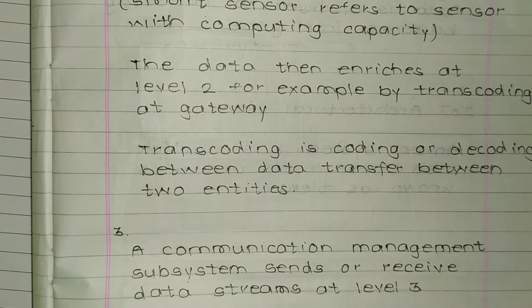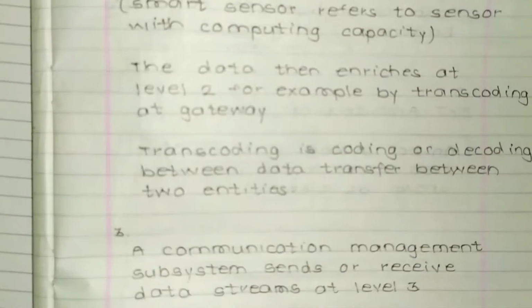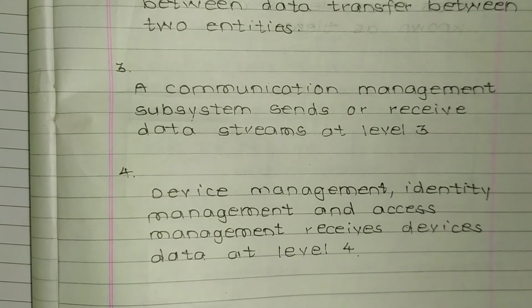Then level 3. A communication management subsystem sends or receives data streams at level 3. That means live streaming of data through Bluetooth, or so, it refers to that. So this is at level 3.